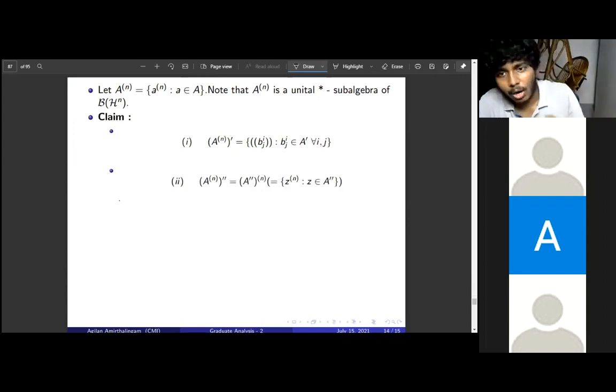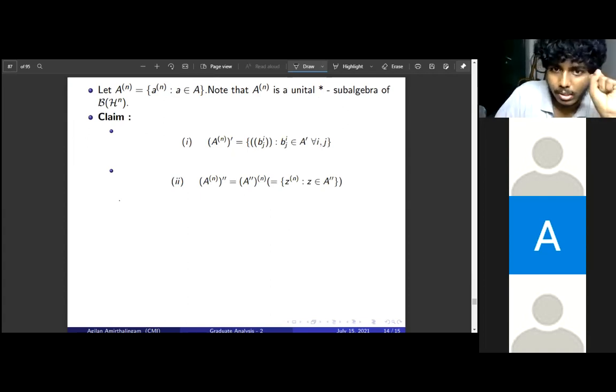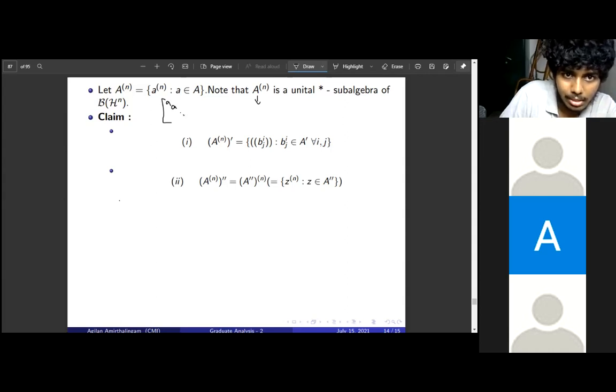Now we will look at the commutant of this star subalgebra and the double commutant of this. This will be in a very nice form. So again, this is just the diagonal matrices with entries from A times identity. So the commutant of A^n is the set of matrices with entries from A', that is, (b_ij) where b_ij belongs to A'. So this is natural, right?